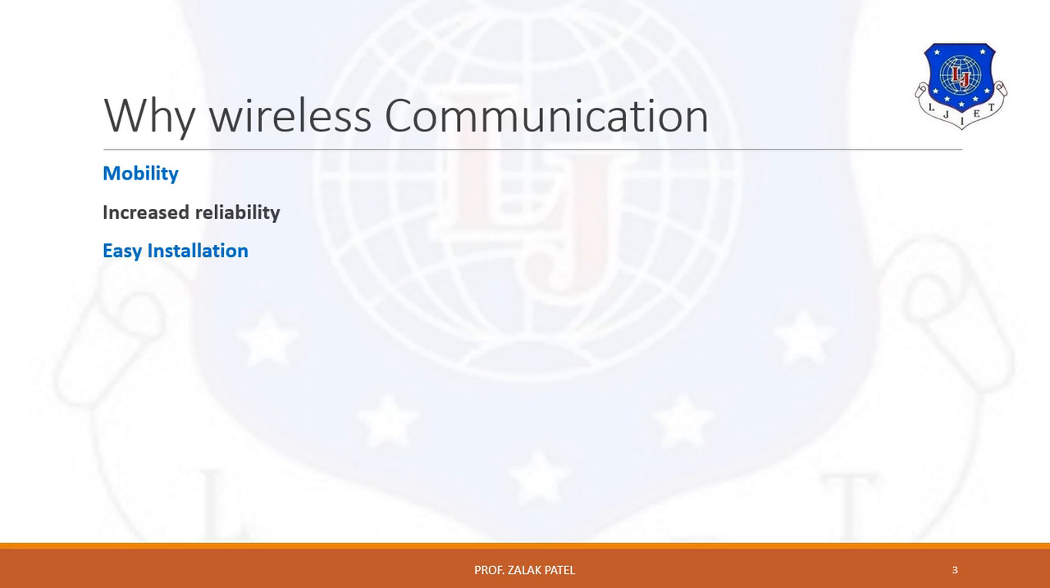Next is easy installation. It is easily installed without worrying about providing network connection through cables. Because of that, it provides lower cost compared to wired communication. And next is rapid disaster recovery. A wireless network can be easily made up whenever there is any disaster like earthquake, fire, flood, or any type of disaster.